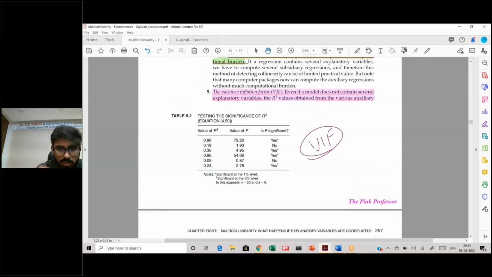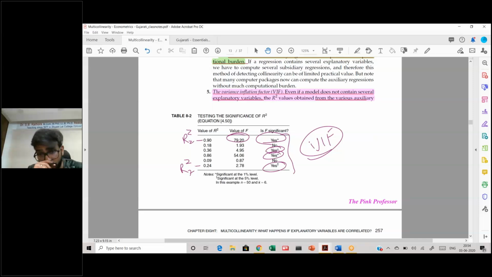So just checking those values. This was r2 square. This was r7 square, right? So if you see, this value is significant, significant, significant, significant, and significant at 5%. So this shows that there is a relationship between them. Now coming to the variance inflation factor.